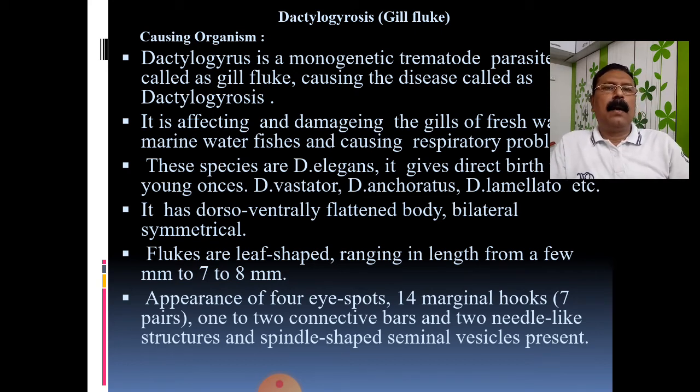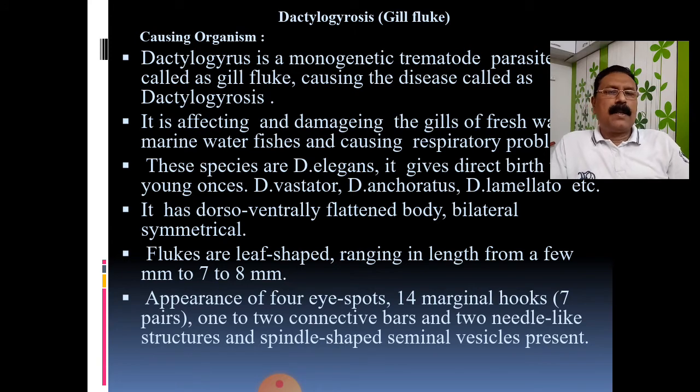We have seen that there are several types of parasites. Some are known as trematodes, cestodes, as well as nematodes. Depending upon their morphological structures, they have been classified as trematodes, cestodes, and nematodes. So this Dactylogyrus is one of the trematodes. The body is bilaterally compressed. It has a leaf-like shape and several types of organelles.